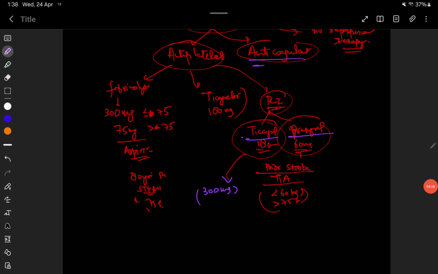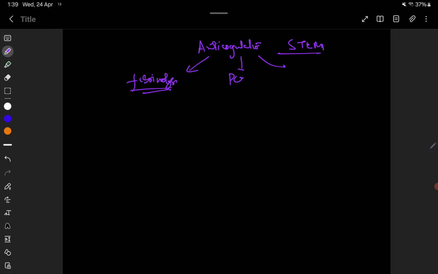Similarly, we have this for anticoagulation as well. That is, patients treated with fibrinolysis, patients treated with PCI, and patients who have not received any reperfusion therapy. We'll discuss them separately. First we'll discuss PCI patients. Patients who have been treated with primary PCI, we prefer either UFH or bivalirudin.